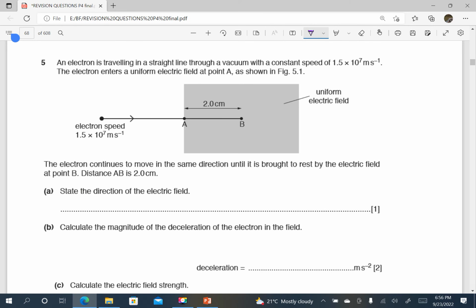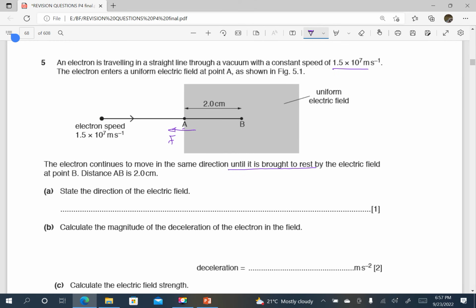So here we have an electron traveling in a straight line through a vacuum with a constant speed. The speed is constant in a vacuum. Then it enters a uniform electric field, AB. The electron continues to move in the same direction until it is brought to rest. Why does it come to rest? Perhaps it was moving in the opposite direction to the force acting on it. That's why it is coming to rest.